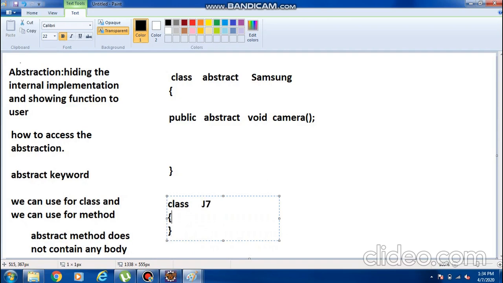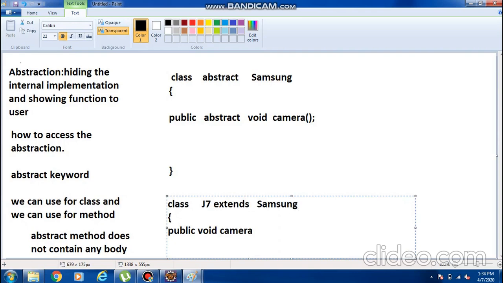Inside the J7, I am taking public void camera. J7 extends Samsung. Why does J7 extend Samsung? Because J7 is one of the models of the Samsung. So what is the method? Camera. For this camera, now I am declaring the internal implementation.